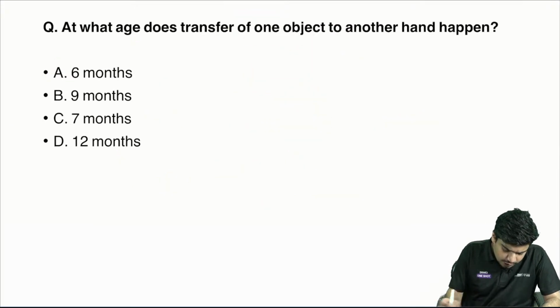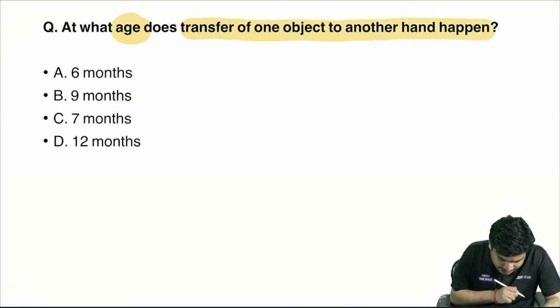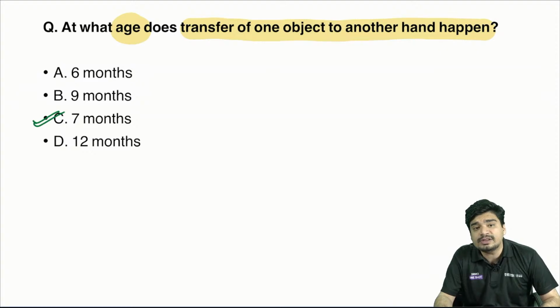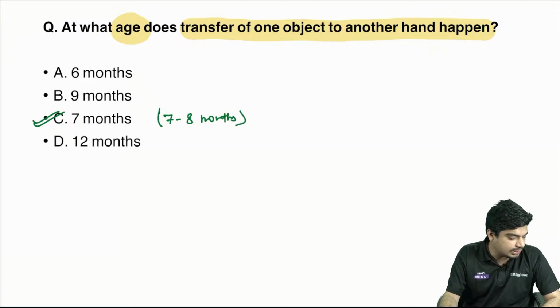Let's see the next question. At what age does transfer of object from one hand to another hand occur? The answer here is also going to be 7 months. It's actually 7 to 8 months.